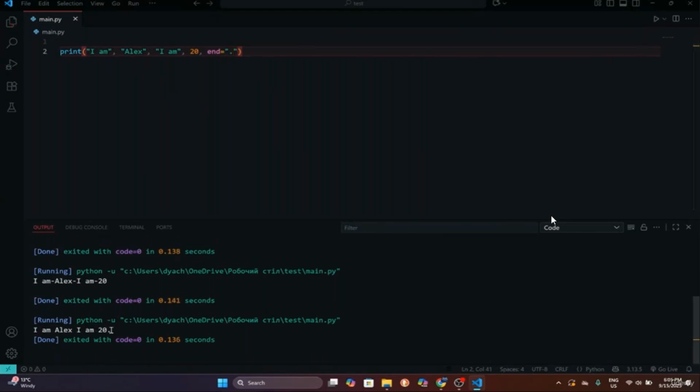So if I run it, as you can see, we don't have any new lines. So we don't have any blank spaces. We have only a dot by the end. So we can compare those answers. As you can see, here we have actually two lines, one, two, and here we have only one line, but with the dot by the end.